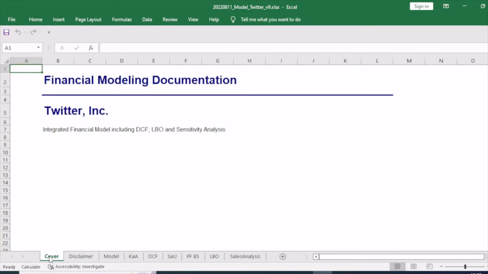Based on the final model, we take a closer look at the Twitter takeover by Elon Musk to see how certain restructuring measures could affect the financial performance of Twitter and hence how successful the takeover could be.